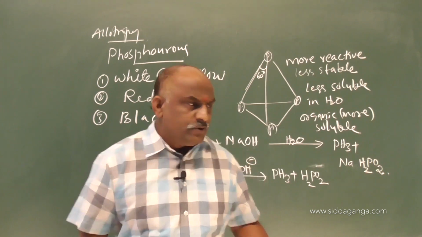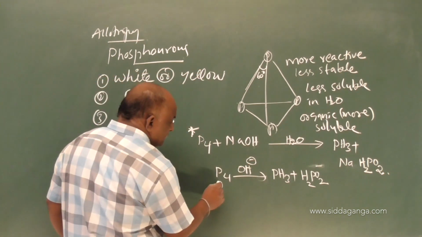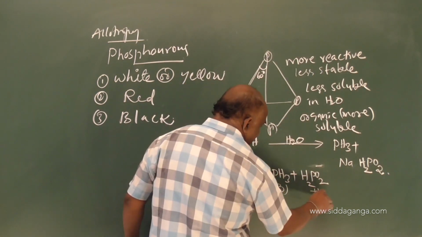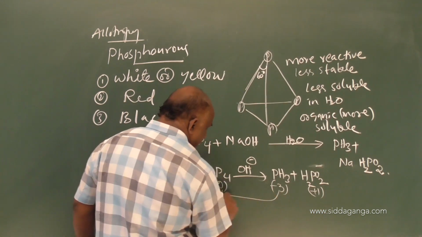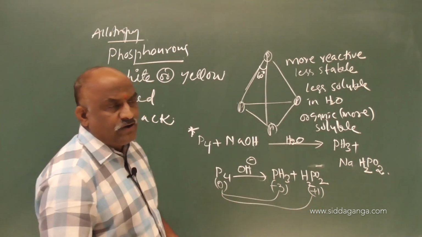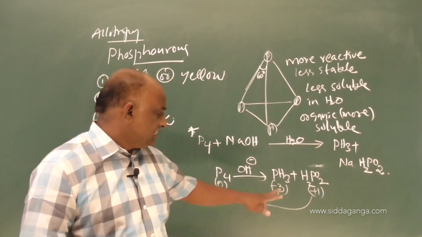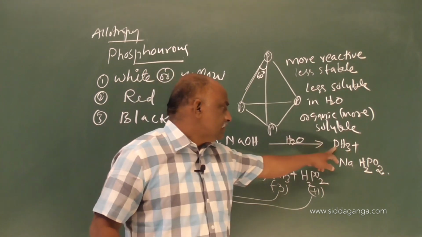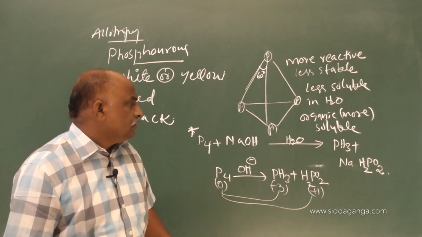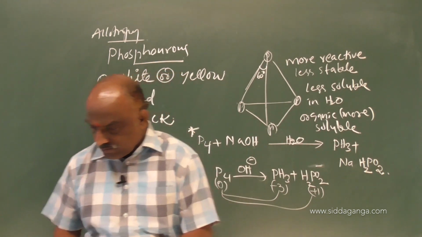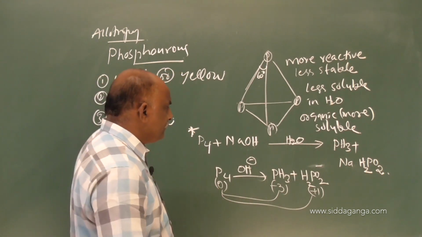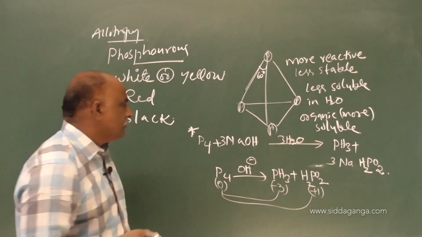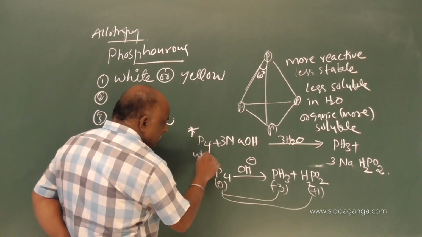This reaction is an example of a disproportionation reaction. Here the oxidation number is 0, here the oxidation number is minus 3, here the oxidation number of phosphorus is plus 1. So 0 to minus 3, 0 to plus 1. This is an example of a disproportionation reaction. We can expand the reaction like this: P4 plus NaOH plus H2O gives PH3 plus NaH2PO2. For balancing you should add 3 NaOH. It is a balanced equation: P4 plus 3NaOH.